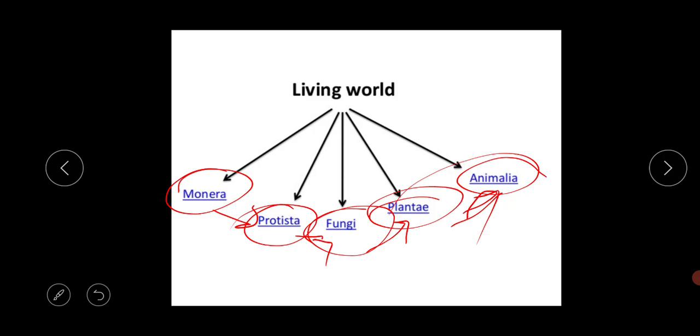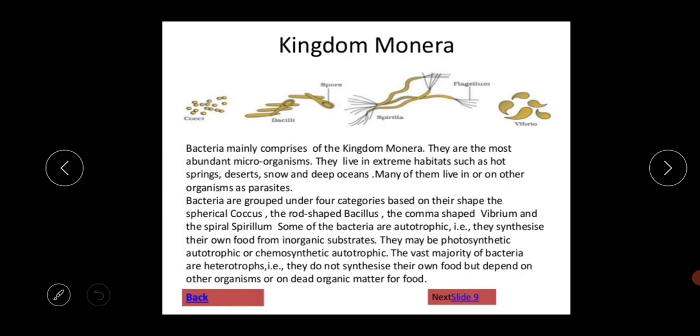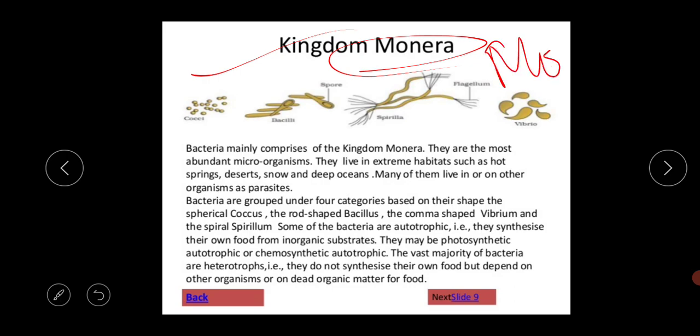Next, we are going to discuss the kingdom Monera. The next slide contains the kingdom Monera. The word Monera comes from the Greek word monos.